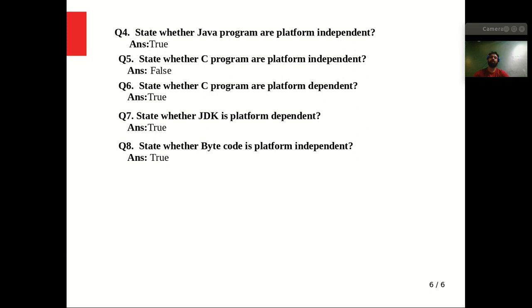But the Java language or bytecode is platform independent, and JDK is platform dependent. Because for different OS there will be a different JDK, right? But bytecode generated on any OS can run on any platform or OS, right?